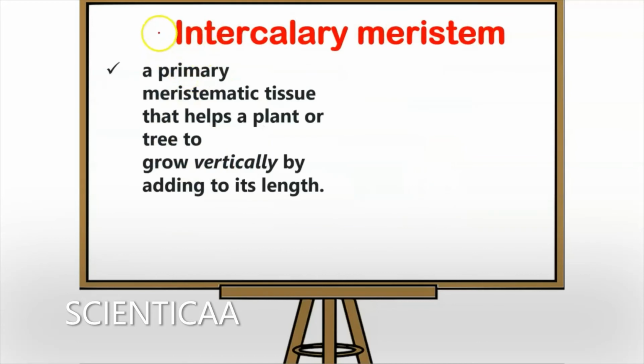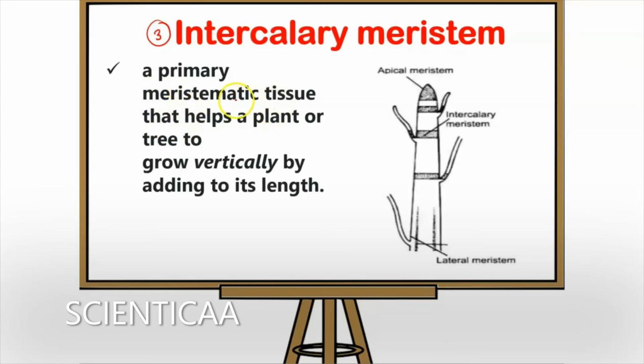Now the third type of meristematic tissue is the intercalary meristematic tissue. Now intercalary meristematic tissue is also present at the base of the internodes. Fine, so these are the internodes on the plant. You can see here. These are the internodes and this is the base of the internode. Fine, so this is where the intercalary meristem is present. Here as well, this is the internode and this is the base of the internode. Okay, so near the nodes, or we can also say at the base of the internodes, intercalary meristem is present.